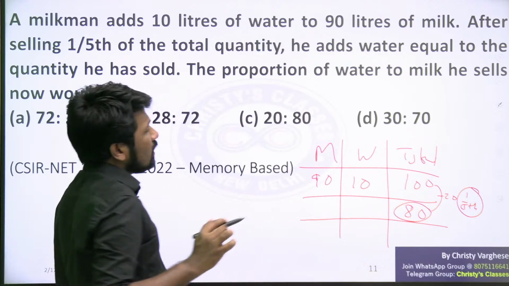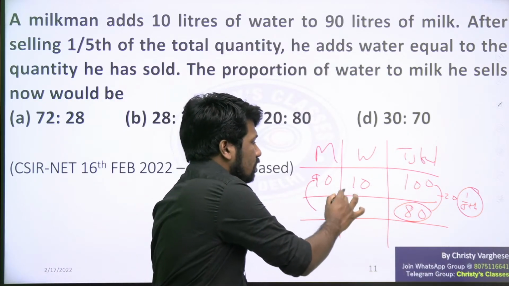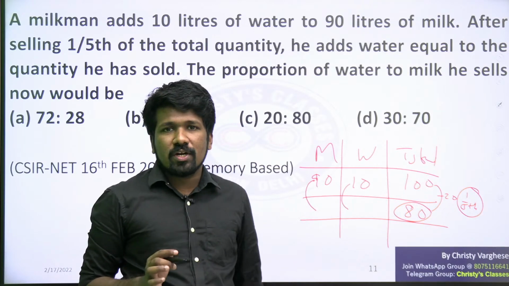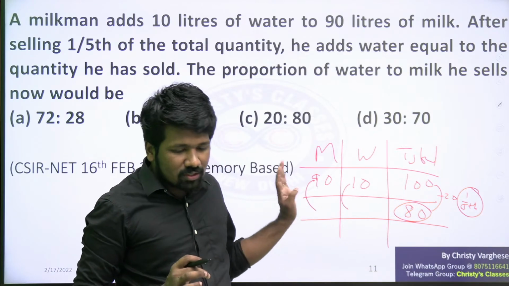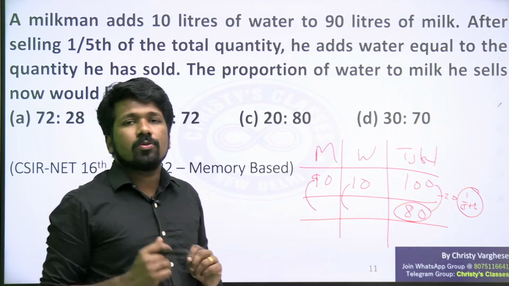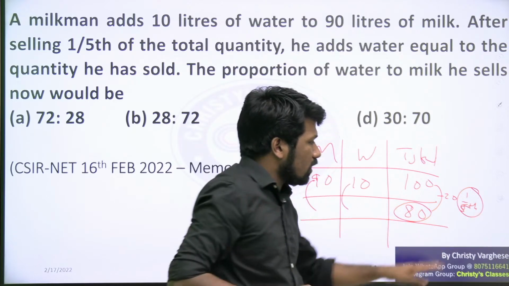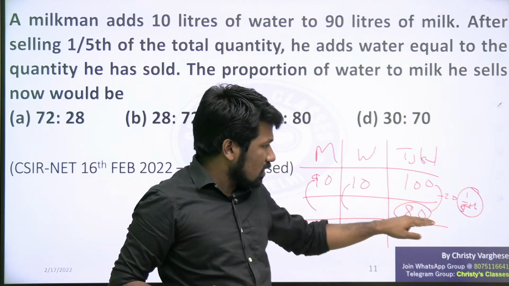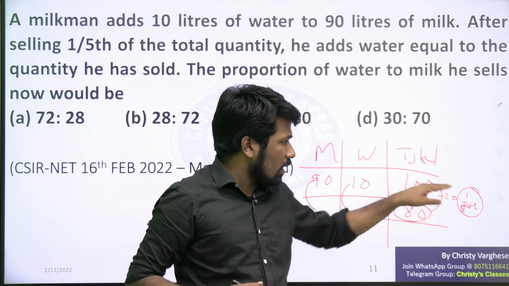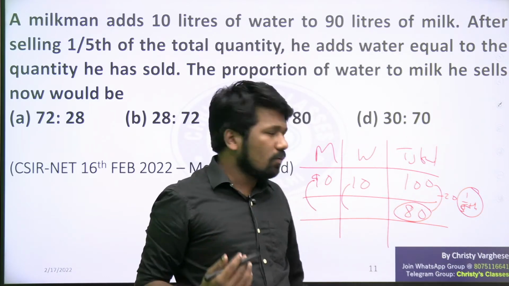There you should understand, if 1/5 of the total is sold, then from milk also 1/5 is reduced, and water also 1/5 is reduced. It is not that only milk or only water is reduced. Milk also will be reduced, water also will be reduced, by the same proportion. The total is reduced by 1/5, so 4/5 will be remaining.